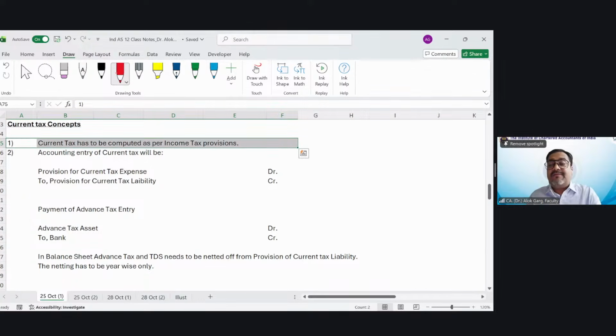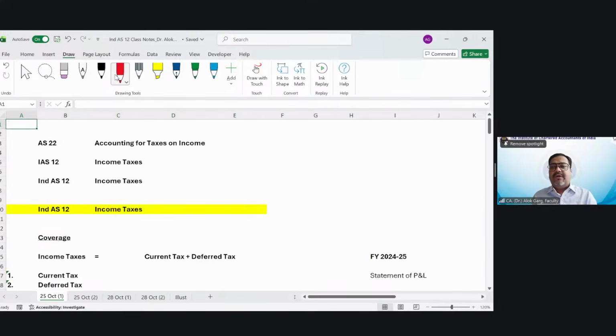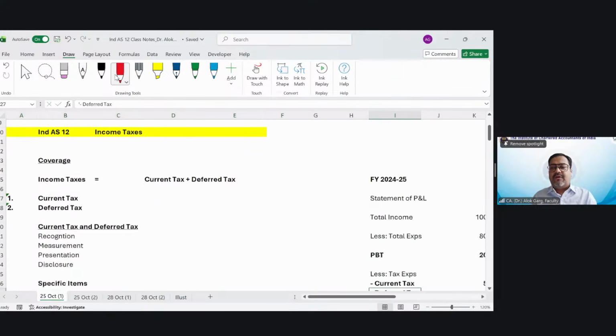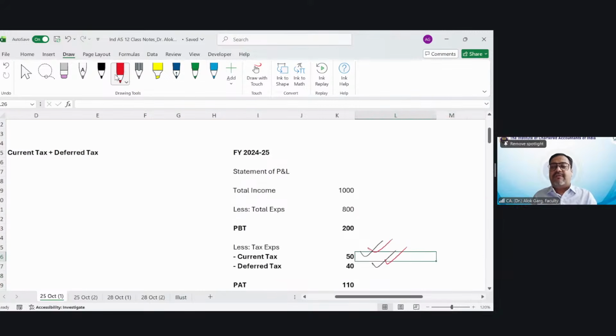So what is the current tax? If you prepare your return of income, if you prepare your computation of income, how does the auditor audit your current tax expenses in the P&L? Like I have shown you, you have the current tax expense in your P&L. How will the auditor audit that? Every auditor will ask for the computation of income, right? Prepared by the company. For example, all the listed companies which have given their results for the year ended 31st March 2026, their timeline is maximum 30th May 2026, 60 days from the end of the year, right?